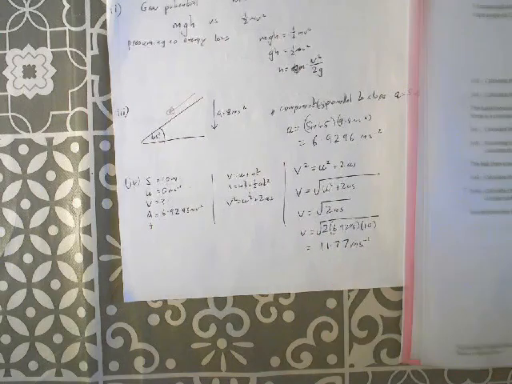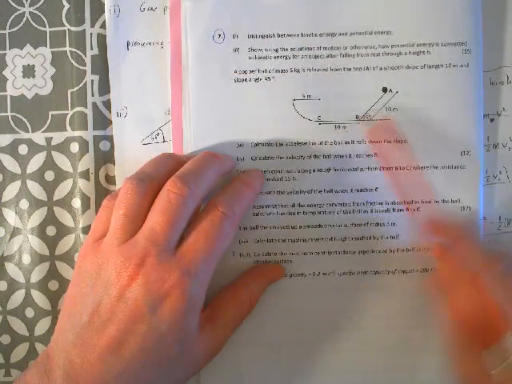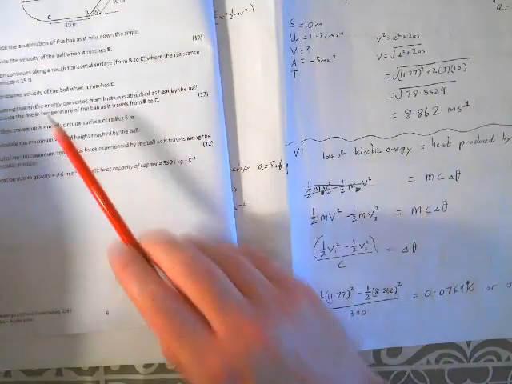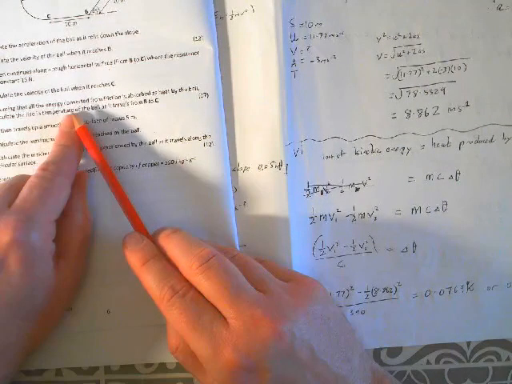So twice the acceleration we got from part 1 times the 10 meters gives us a velocity of 11.77 meters per second. So that's the velocity of the ball when it reaches B. It's going 11.77, like so.